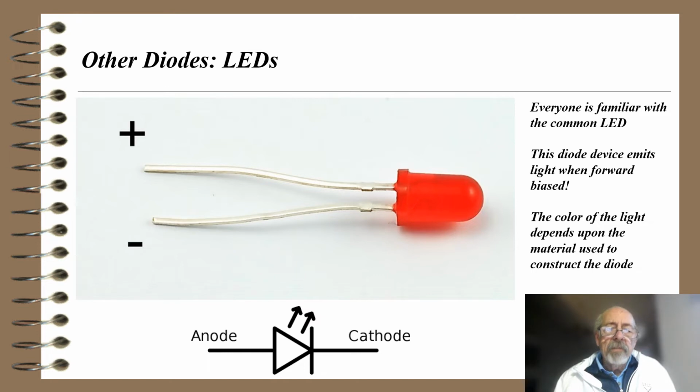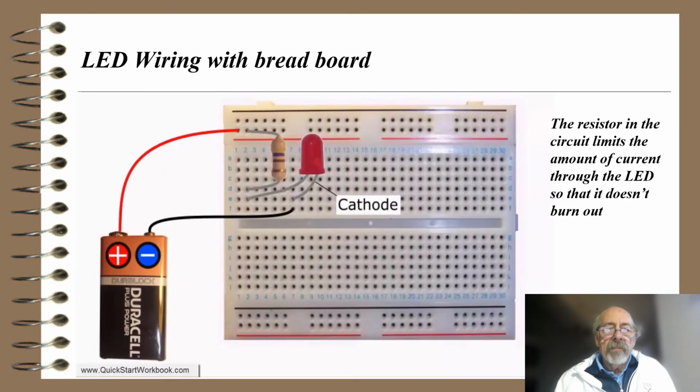So here you see the schematic down below, and it shows light coming off from that, and of course if I put plus on the anode and minus on the cathode, I forward bias this LED to make it emit light. Here's an LED wiring with a breadboard, and you can see the plus 9-volt battery there. I have a resistor. The resistor is used to do what? It limits the amount of current through the LED so it doesn't burn out.